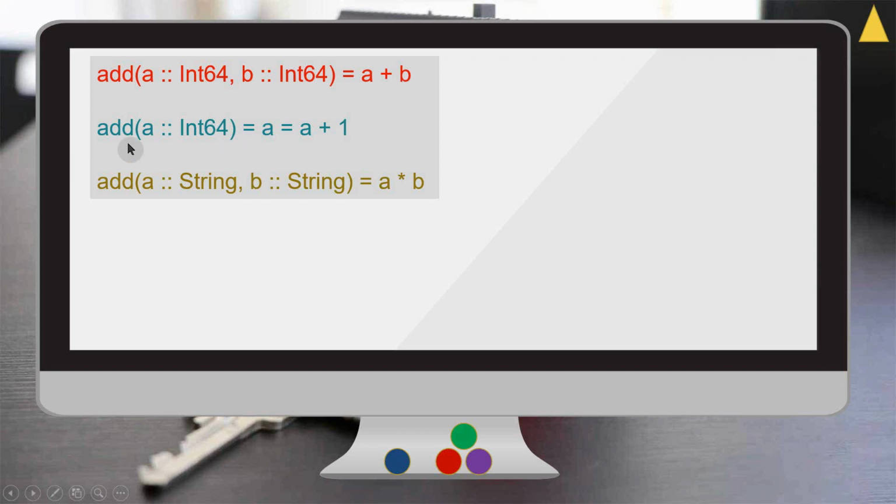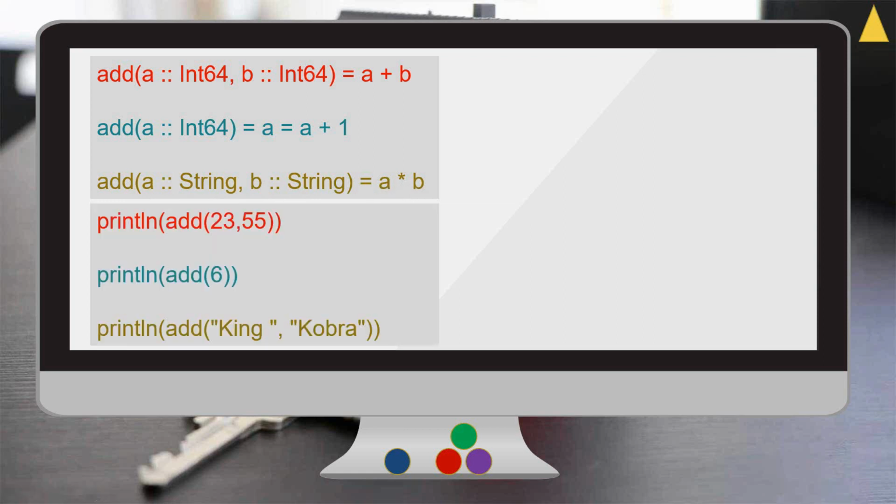And then I am using the same function with a different method, that is with a different signature. Here I am using only one argument, a, which is a 64-bit integer, and it returns the value computed as a equals a plus 1. That means it is incrementing the given value of a. The third method for the add function takes 2 strings, a and b, both strings now, and returns the concatenation of both strings.